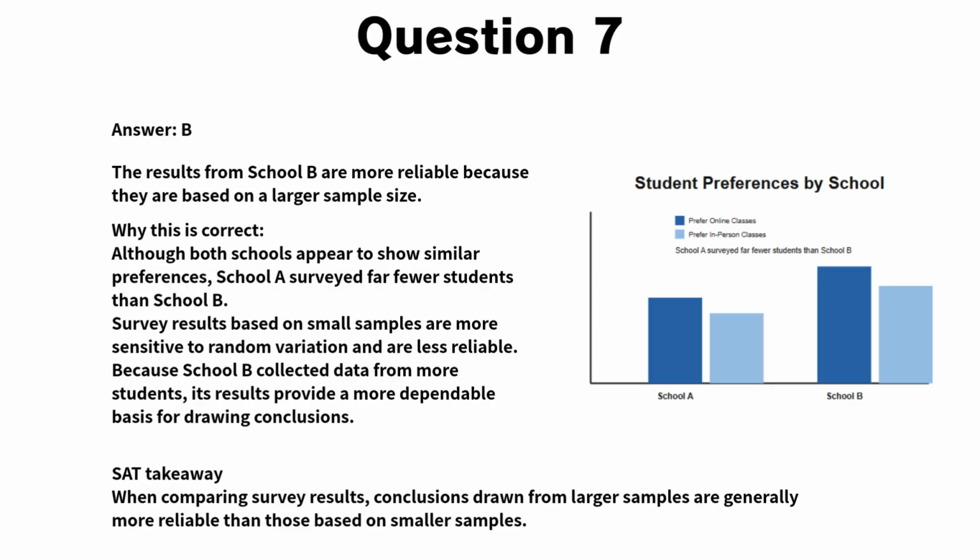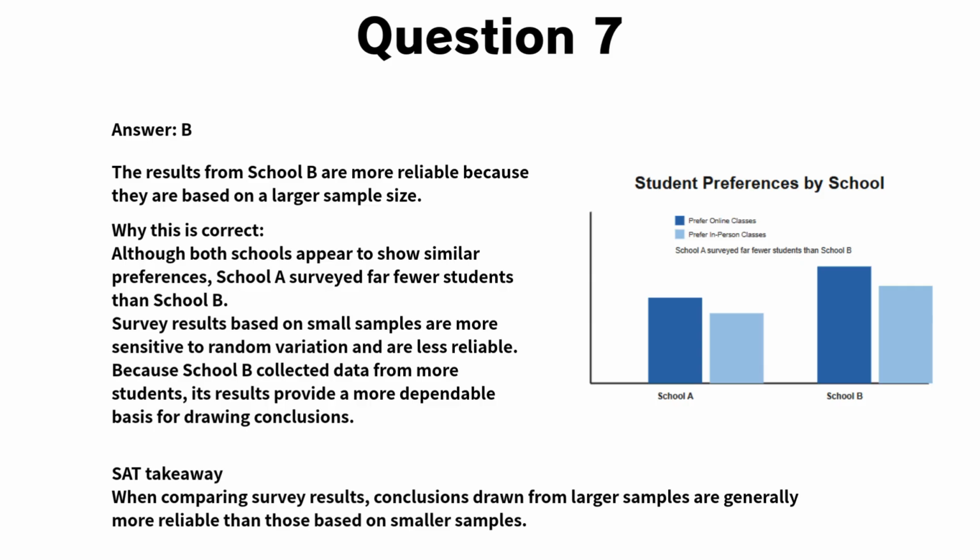When a sample size is small, the results are more likely to be affected by random variation. This means that the results from School A are less reliable and should be interpreted with caution. In contrast, School B collected responses from a much larger group of students. Because larger samples tend to produce more stable and representative results, conclusions based on School B's data are more dependable.